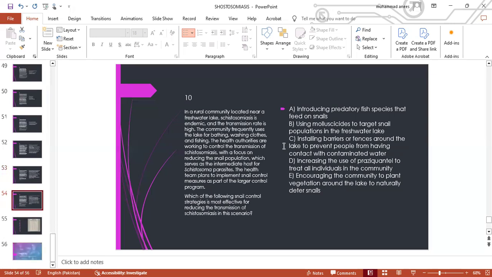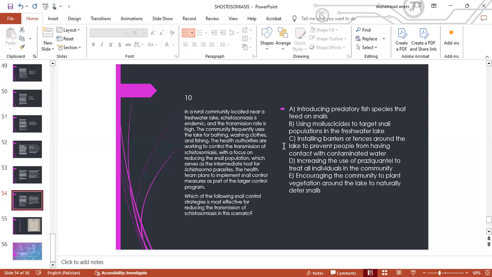Number 10: In a rural community located near a freshwater lake, schistosomiasis is endemic and the transmission rate is high. The community frequently uses the lake for bathing and washing. The health authorities are working to control the transmission of schistosomiasis with a focus on reducing the snail population, which serves as the intermediate host for Schistosoma parasites. The health team plans to implement snail control measures as part of the larger control program. Which of the following snail control strategies is most effective for reducing transmission?